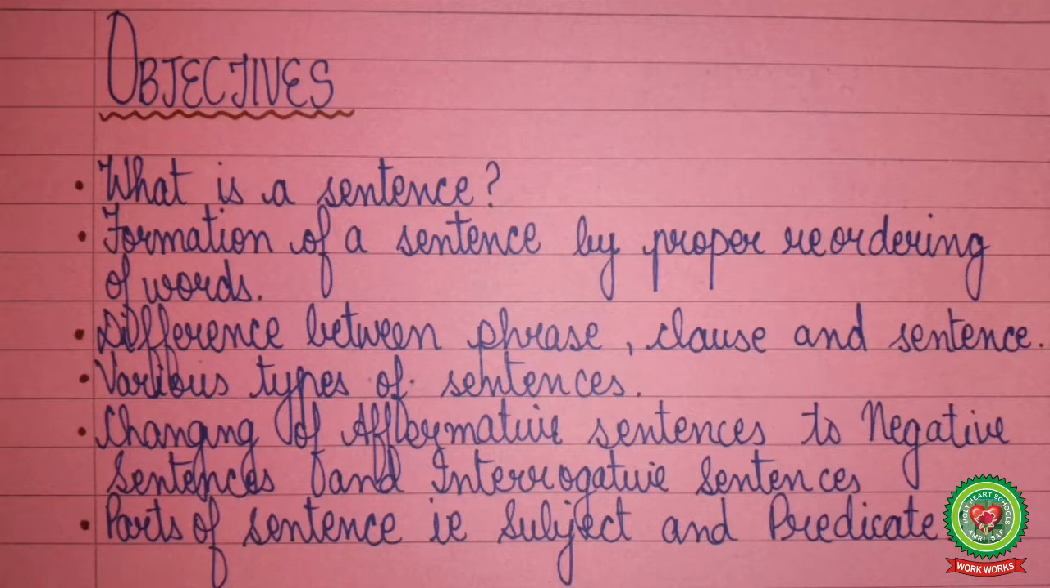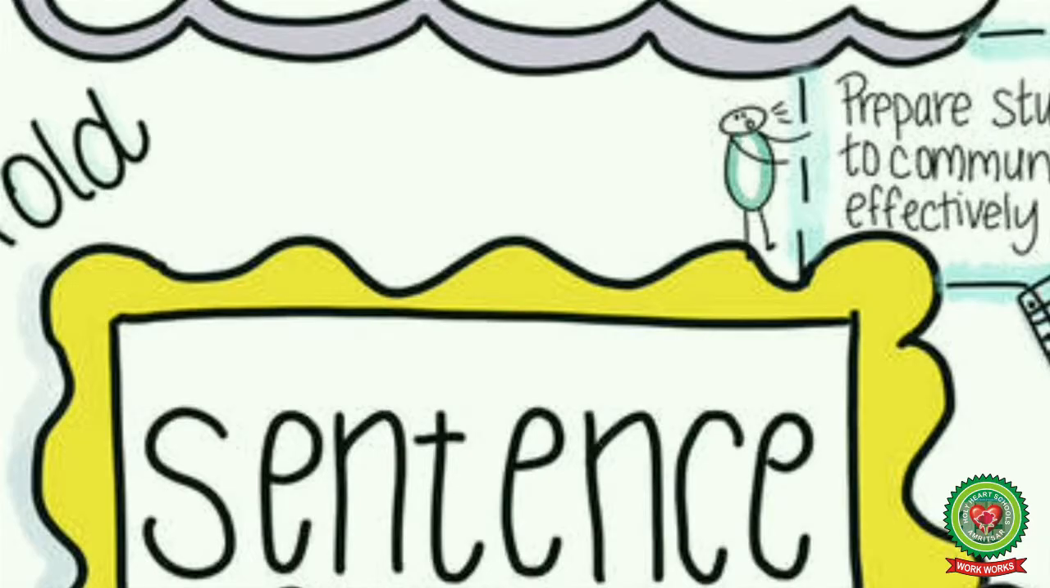The main objectives of this video are: a child will be able to learn what a sentence is, formation of a sentence by proper reordering of words, difference between phrase, clause and sentence, various types of sentences, changing of affirmative sentences to negative and interrogative sentences, and parts of a sentence, that is subject and predicate. Now let us see what a sentence is.